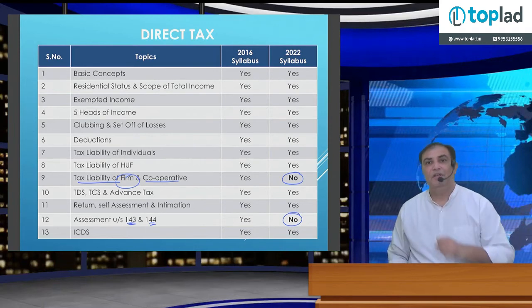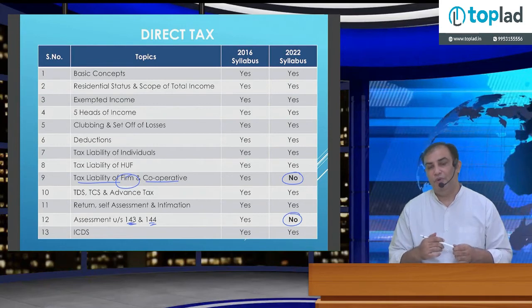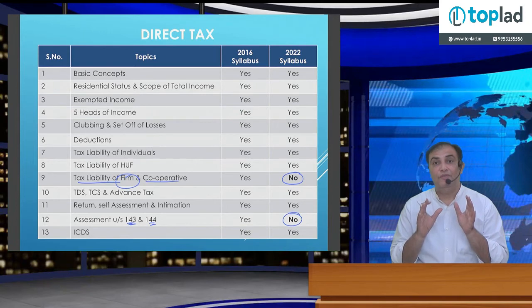But a very interesting thing at the time of recording this video: I've checked the website and the institute has not uploaded the CMA Final direct tax study module.